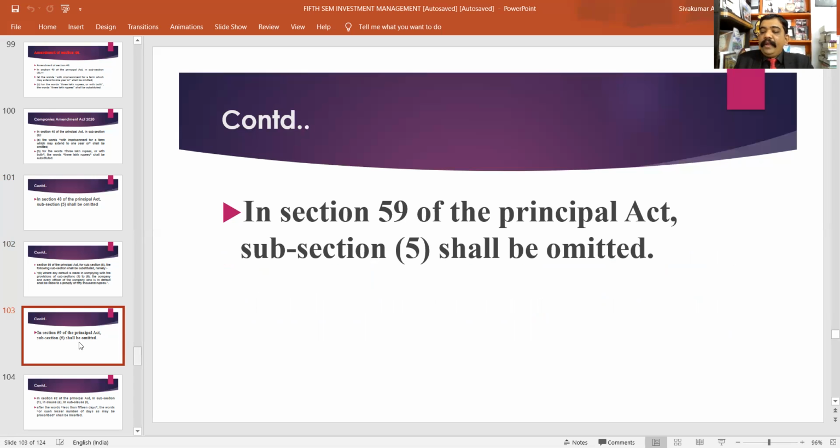If any default is made in complying with the order of the Tribunal under this section, the company shall be punishable with a fine which shall not be less than 1 lakh rupees, but which may extend to 5 lakh rupees, and every officer of the company who is in default shall be punishable with imprisonment for a term which may extend to 1 year, or with a fine which shall not be less than 1 lakh rupees, but which may extend to 3 lakh rupees, or with both. Now, this subsection 5 of Section 59 shall be omitted as per the Companies Amendment Act 2020.